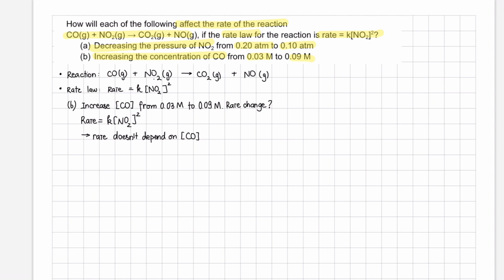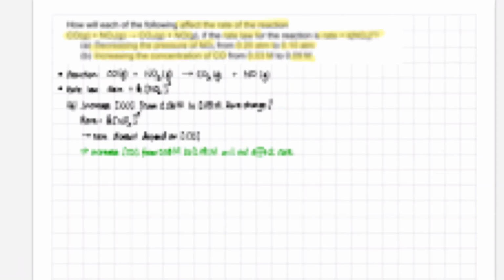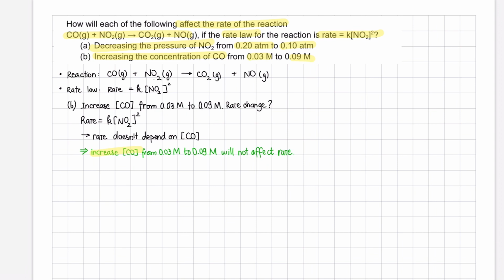So we know here that the rate doesn't depend on the concentration of CO gas at all. It only depends on the concentration of NO2 gas. Therefore, the increase of CO gas from 0.03 molar to 0.09 molar will not affect the rate at all because the rate doesn't depend on the concentration of CO. And that's the answer to this problem.